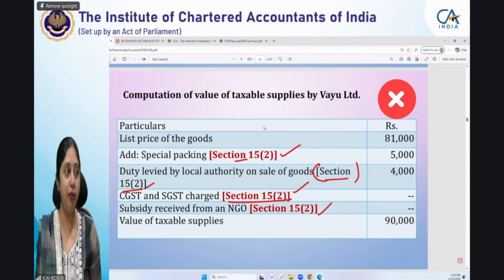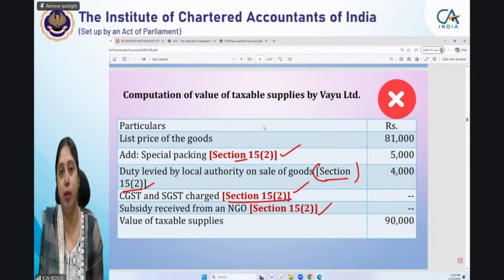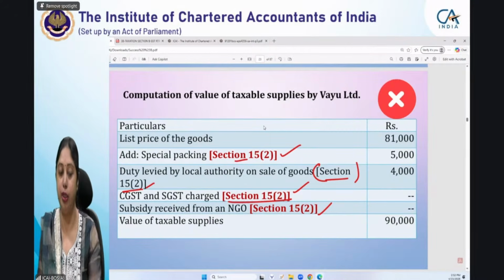Now somebody might feel that this is a very good way of writing the reasons, that he has given the sections. Now he knows the section, so he should be awarded full marks. Why have marks been deducted only for mentioning the section? No, because we want reasons.